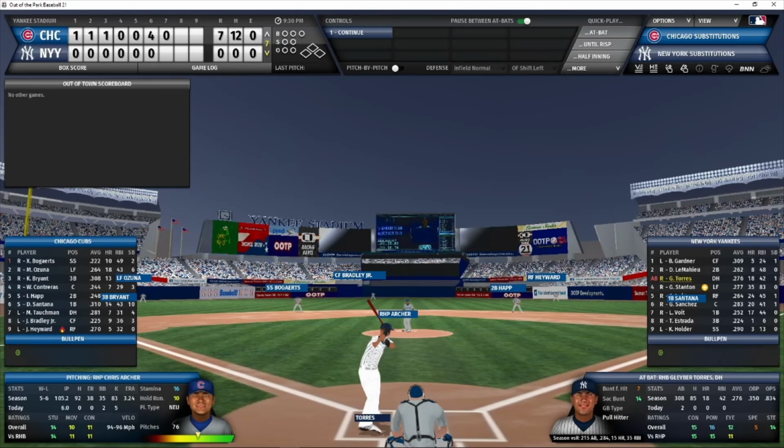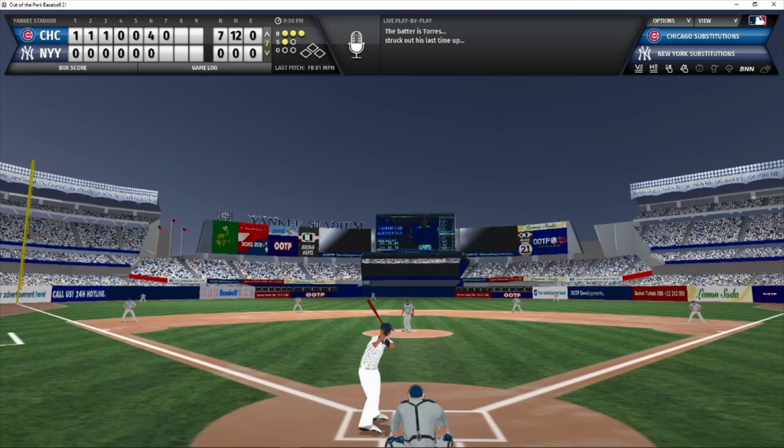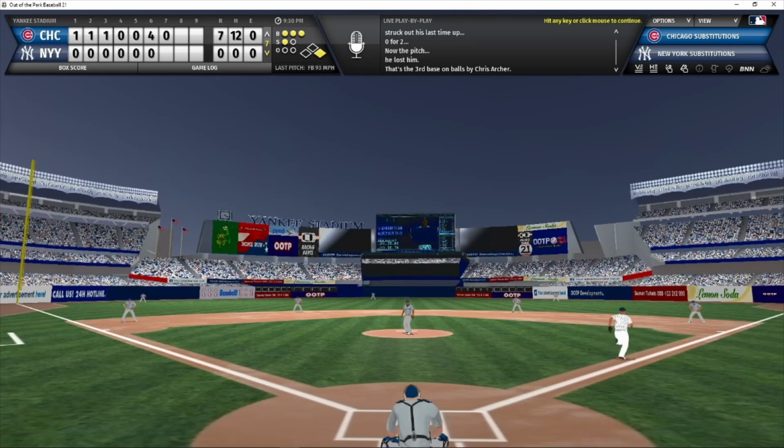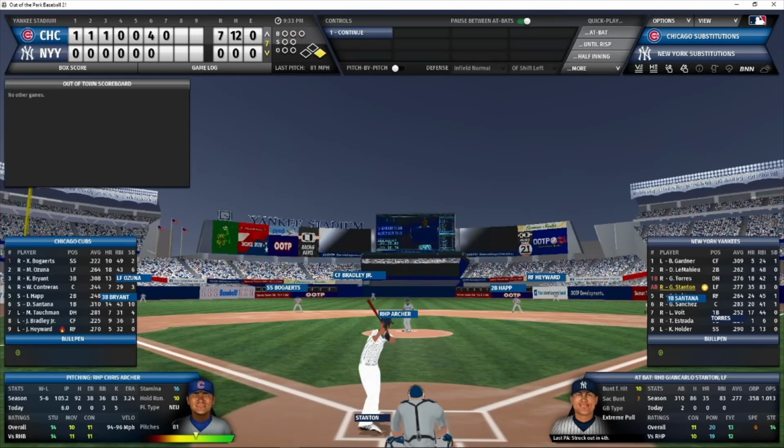Archer working to Torres. He's going to have to face Torres, Stanton, and Judge here in the bottom of the 7th inning. 76 pitches so far for Archer on the day. 3-1 count. Torres waiting for the pitch. That is low. It is ball 4, and he lost him. Archer issues his 3rd walk of the day, and now Stanton is batting with Torres on first and nobody out.